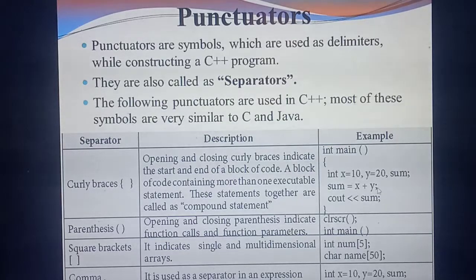Understand what the meaning of sum equal to x plus y is? It will add two values. What are the values? X and y. That means 10 plus 20. The answer you will get is 30. So the value 30 is stored in the variable sum.